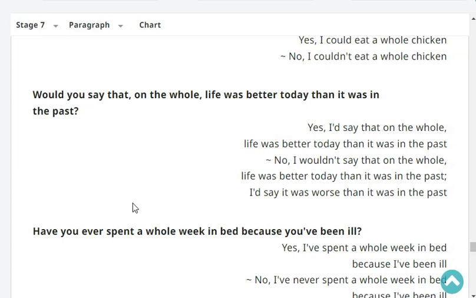Would you say that on the whole, life was better today than it was in the past? Yes or no? Yes, I'd say that on the whole, life was better today than it was in the past.